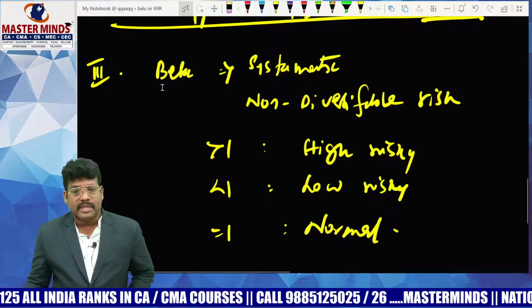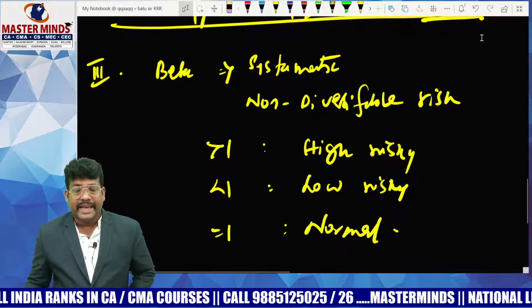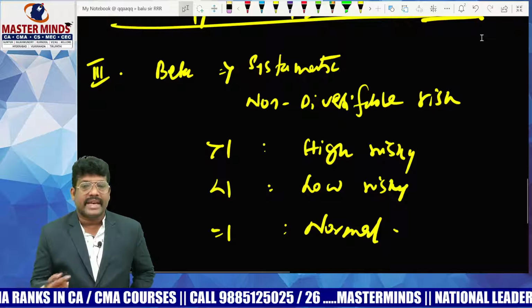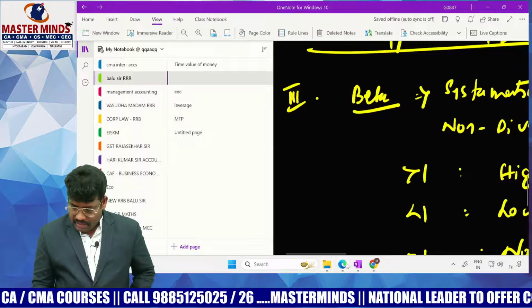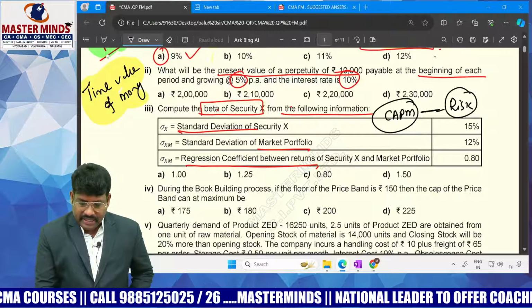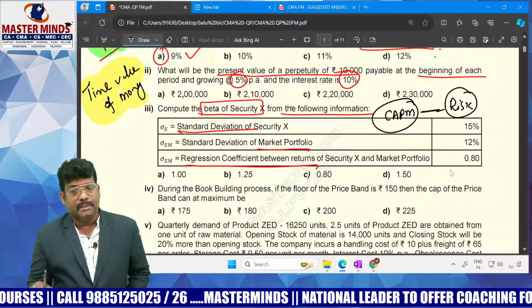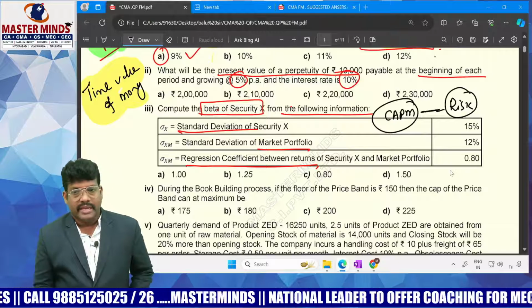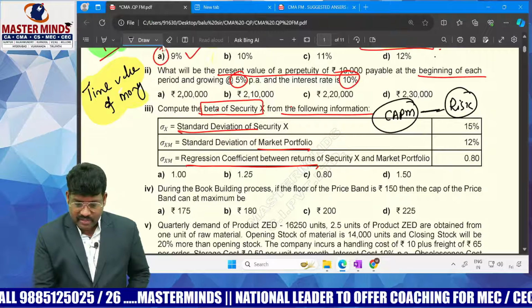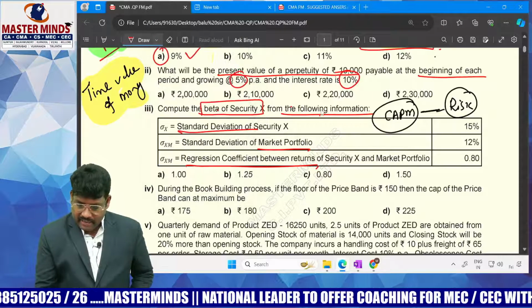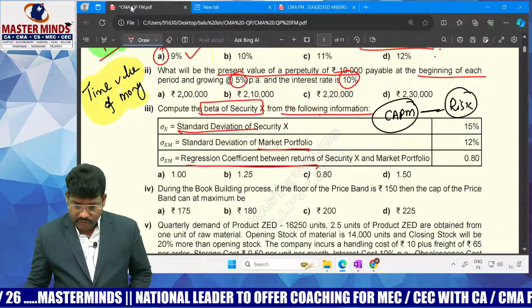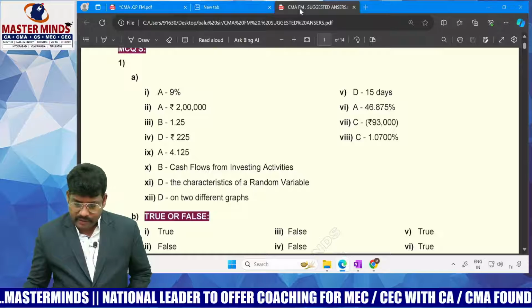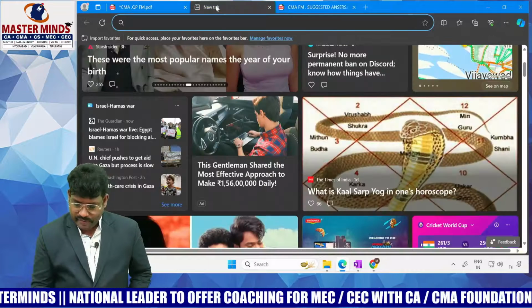This is the concept they generally give, but here they changed the procedure and asked for a beta estimation, right? So on this question you may consider the CAPM approach, since even the CAPM approach reflects risk only. In the risk chapter also we can discuss this one, and the answer for the third question is 1.25.